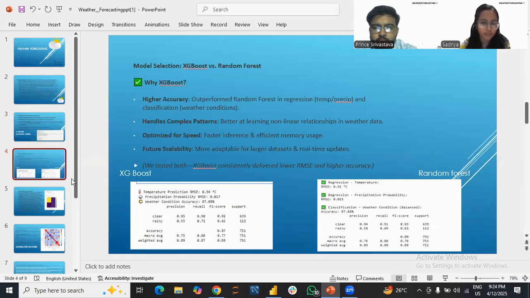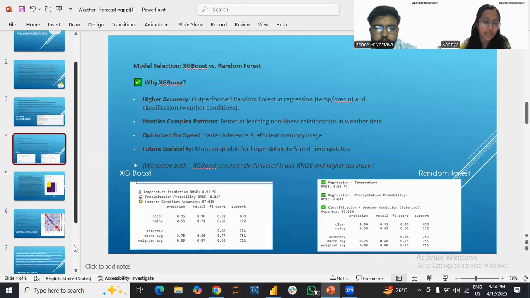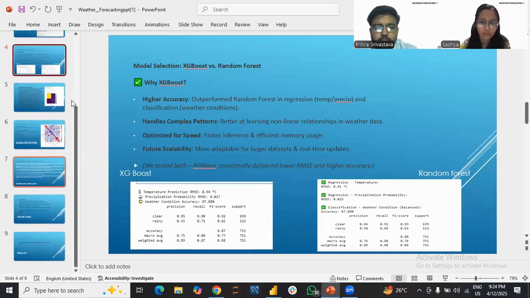Talking about model training, here we train the XGBoost model. We use the XGBoost regressor for the temperature and precipitation tasks, and the XGB classifier for predicting the weather, as it is categorical data. Each model uses 10 estimators, or decision trees, to capture the complex patterns in the historic data and also for forecasting.